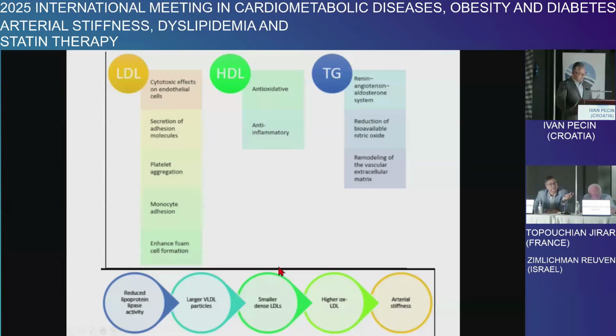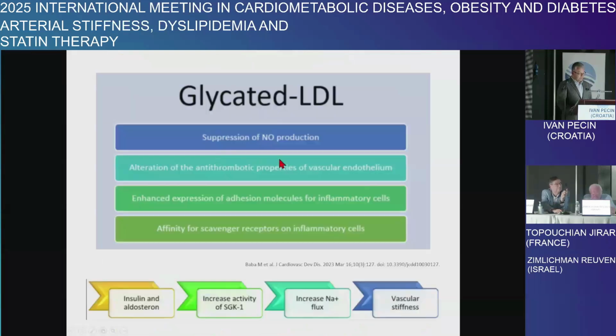All this cascade ends up with increased arterial stiffness in dyslipidemia, because LDL cholesterol suppresses endothelial nitric oxide production, alters the antithrombotic properties of the vascular endothelium, enhances expression of adhesion molecules for inflammatory cells, and at the end, increases the affinity for scavenger receptors on inflammatory cells.